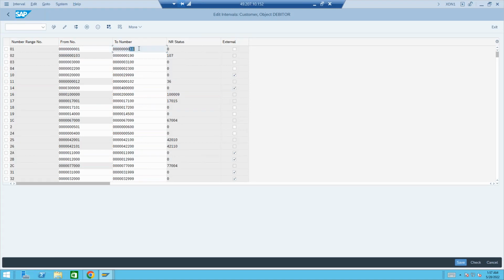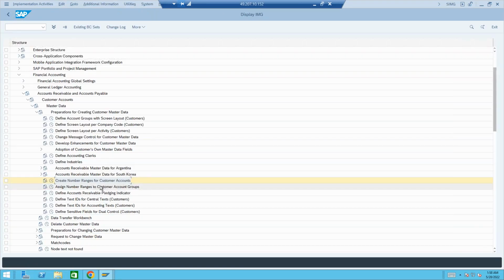Let me see if we can change this up to 50. It is only up to 11. Where is 50 to 36? Okay, we created 31, right? I'm just checking for the same sequence number. Maybe you can try the same number. I'll tell you how the functionality works. You could try it, because to make it possible, number ranges should be the same. Okay, so anything related to the customer, you see it here. So I'll just use the number range series 01.